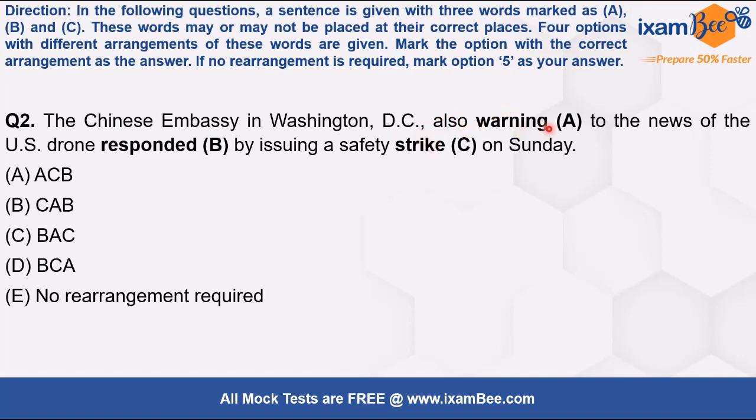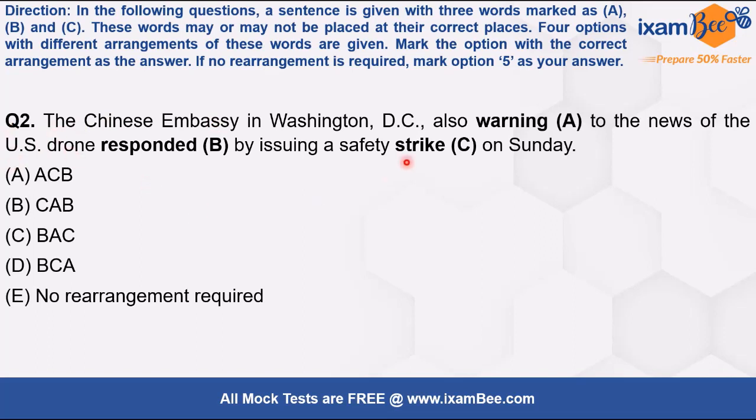What, warning is not fitting here. Also, like we discussed in the previous question, since this is singular, the Chinese embassy, it cannot be strike. If strikes was there, then also we could have thought about it. So strikes is also wrong here. So let's try fitting responded. So it says the Chinese embassy in Washington DC also responded to the news of the US drone, what?